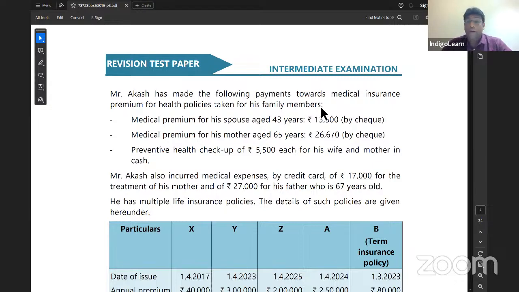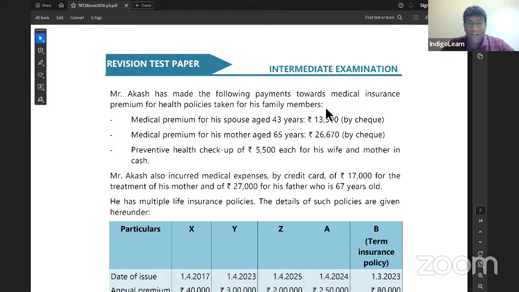Akash has made the following payments towards medical insurance premium for the health policies taken for his family members. For medical insurance premium, my dear friends, we get deduction under section 80D. And 80D has a limit: for self, spouse, and dependent children, all three put together, 25,000. If anyone is a senior citizen, 50,000. And for parents, need not be dependent, it is 25,000 for father and mother together. And if anyone is a senior citizen, it is 50,000. Deduction is also allowed for preventive health checkup subject to a maximum of 5,000.